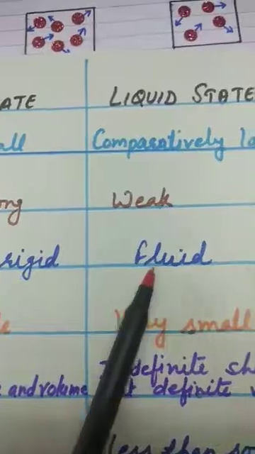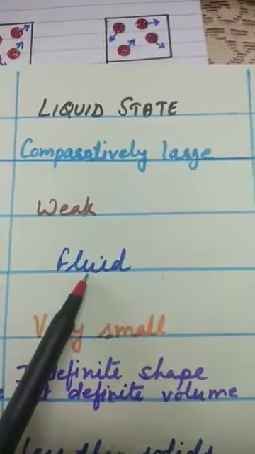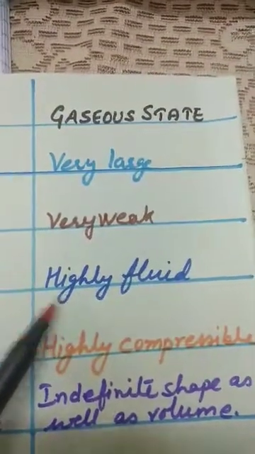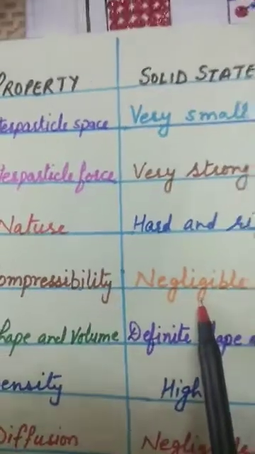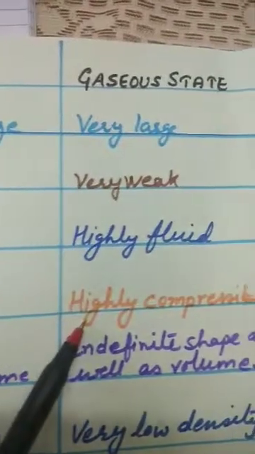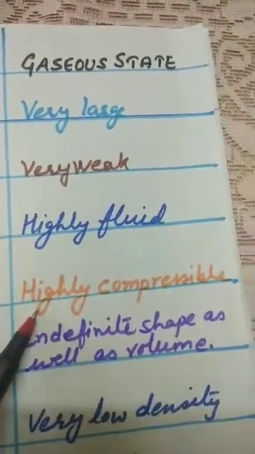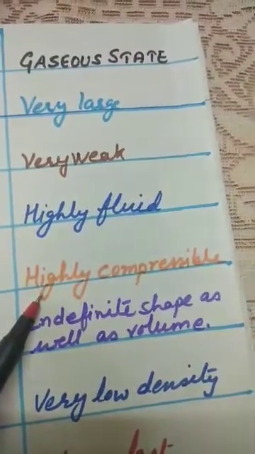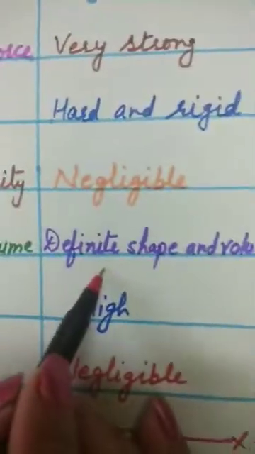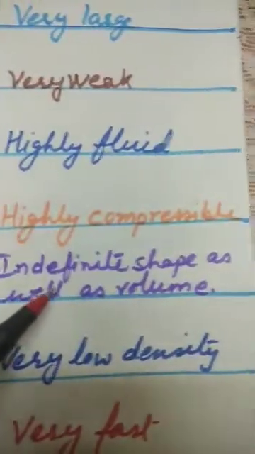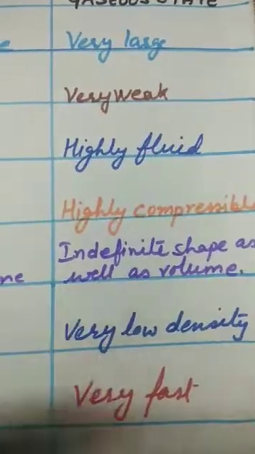Fluidity: liquids can flow easily, and gaseous states are highly fluid in nature. Compressibility is very negligible in solids, smaller in liquids, and gases are highly compressible. As you know, the LPG or CNG cylinders used in your home are a highly compressed form of the gaseous state. Shape and volume: solids have definite shape and volume. Liquids have indefinite shape but definite volume. And gases have indefinite shape as well as indefinite volume.